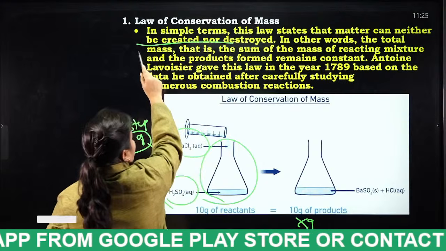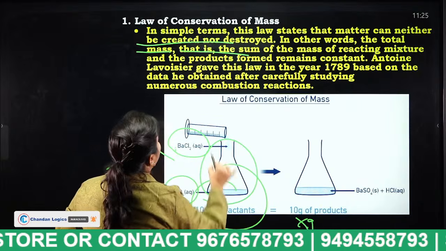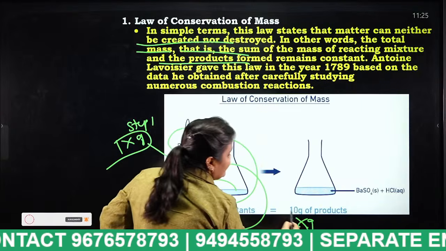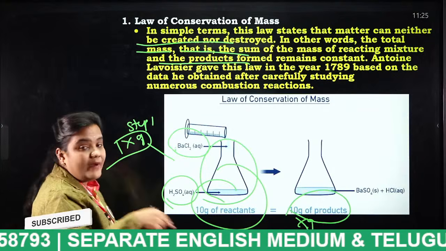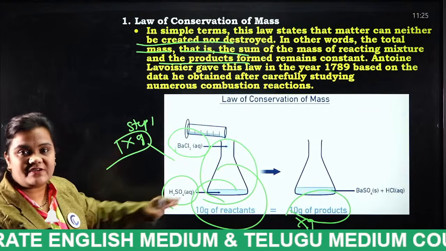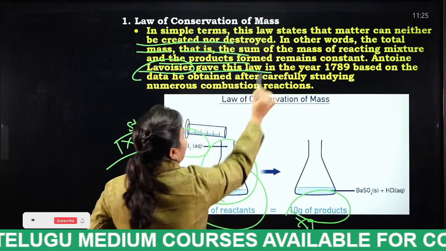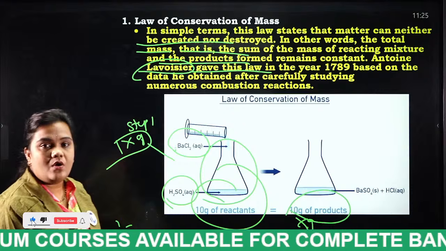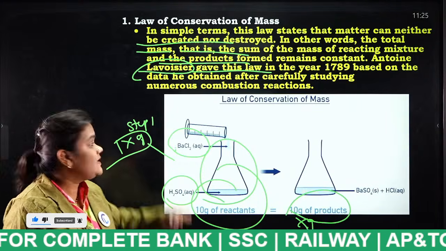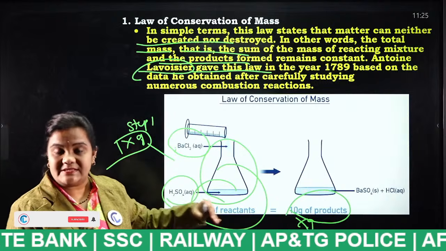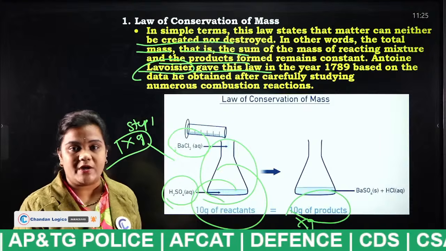In other words, the total mass, that is the sum of the mass of the reacting mixture and the product formed, remains constant. Who discovered this? Antoine Lavoisier. He gave this law in the year 1789. Very, very important.